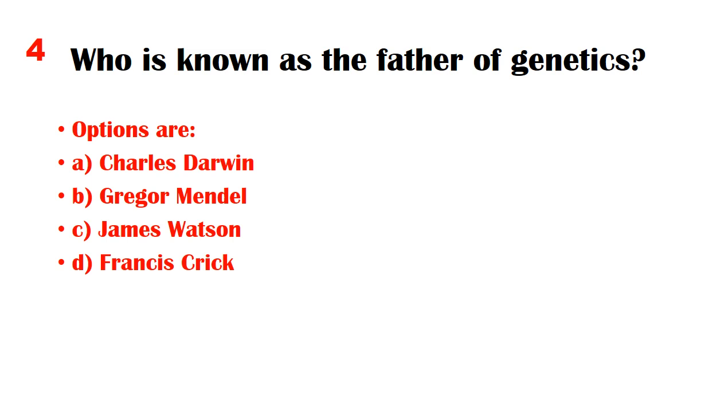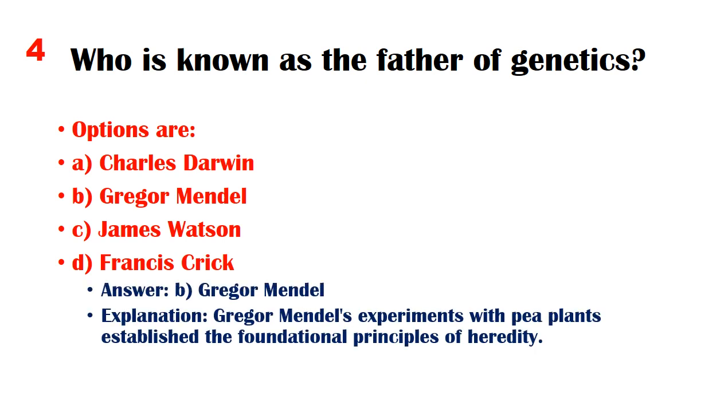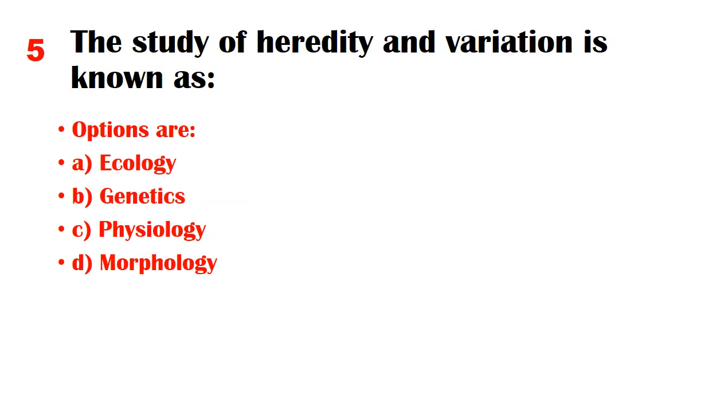Options are A. Charles Darwin, B. Gregor Mendel, C. James Watson, D. Francis Crick. Answer: B. Gregor Mendel. Explanation: Gregor Mendel's experiments with pea plants established the foundational principles of heredity. The study of heredity and variation is known as.